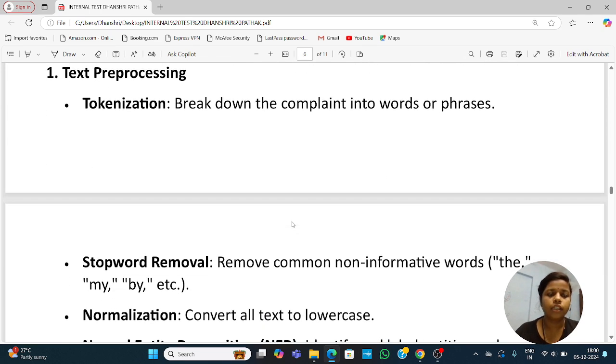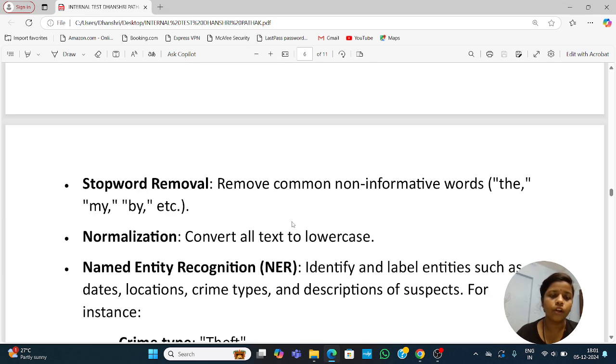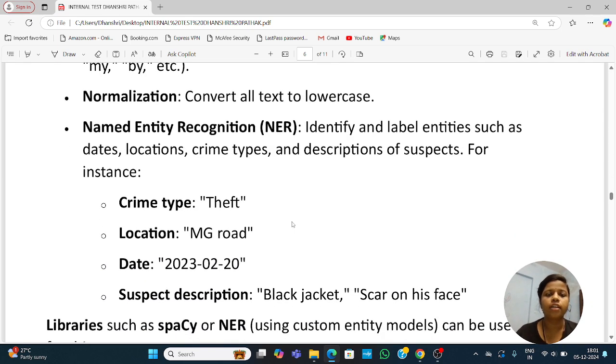In processing, first is tokenization. Break down the complaint into words or phrases. Next is stop word removal. Remove common non-informative words like the, my, by, etc. Normalization. Convert all text to lowercase. And next is named entity recognition, NER. Identify and label entities such as date, location, crime types, and description of suspects.